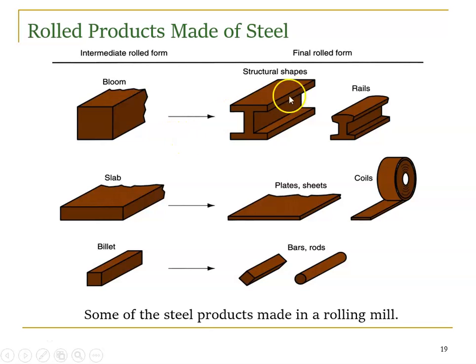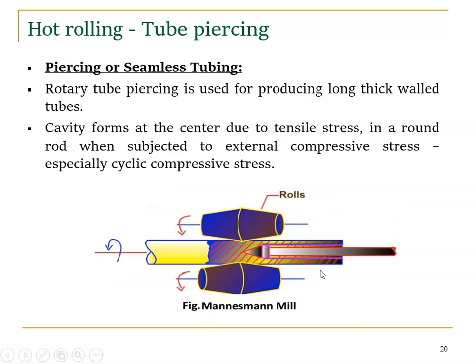So these are the products we can make. For example, this is a bloom, this is a raw material. So these blooms are converted into structural shapes. If we convert into an I section, we have a roller, and with a suitable flat roller we can make the I shapes, or we can make some rail shapes. If I have a raw material as a slab and want to make a plate, we need to use a suitable roller, or we can convert it into coils. If it is a billet or a big round bar, I can make balls or rods with the help of rolling, right?